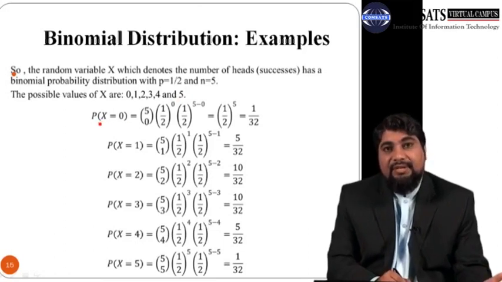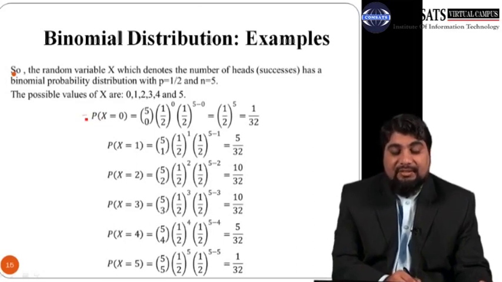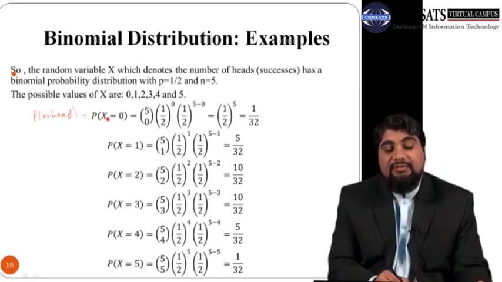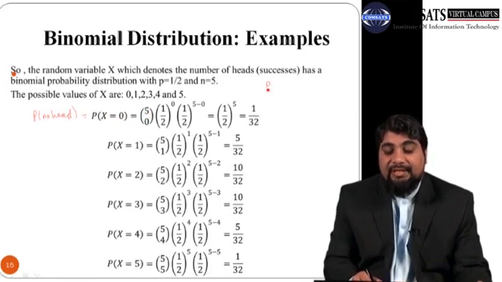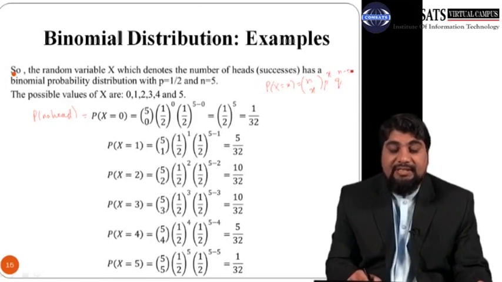So now calculate the probability of 0 heads. This is the probability of no head, that is x takes value 0. So the main formula is probability x is equal to x, which is nCx p raised to power x, q raised to power n minus x.